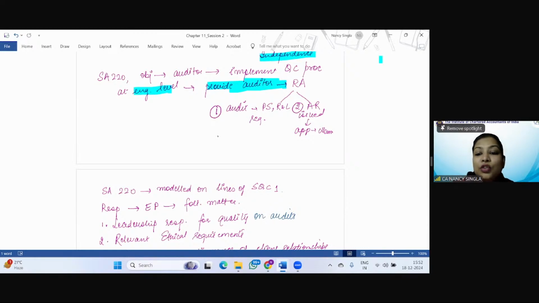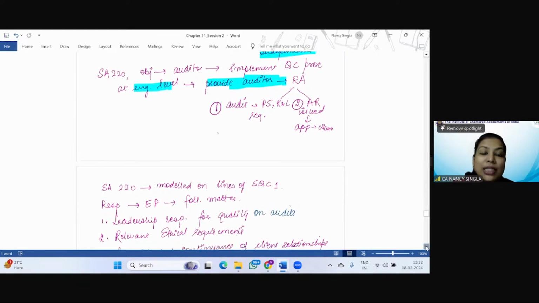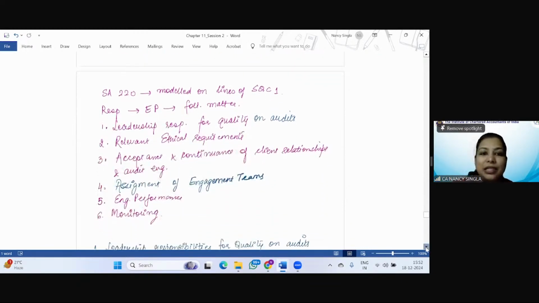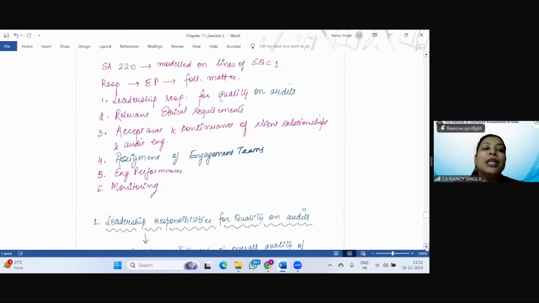So SA 220 is modeled on the lines of SQC1. So it is based on SQC1, right? Now, what are the responsibilities of the engagement partner in order to maintain quality control for an audit of financial statements? So the matters are the same, the 6 matters. Wherever I have written in blue, this is the little change that is there.